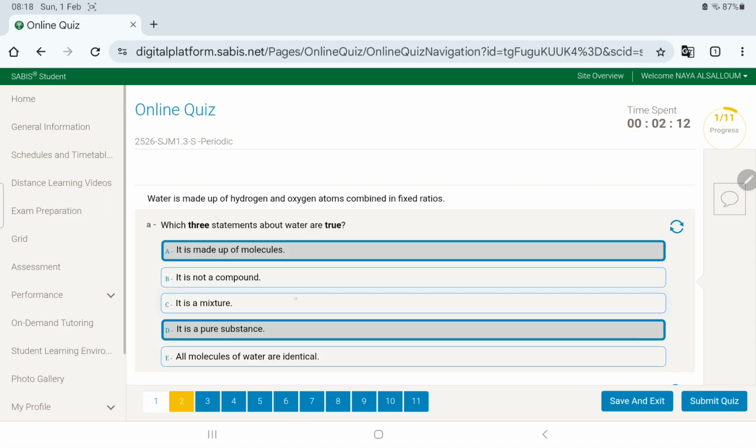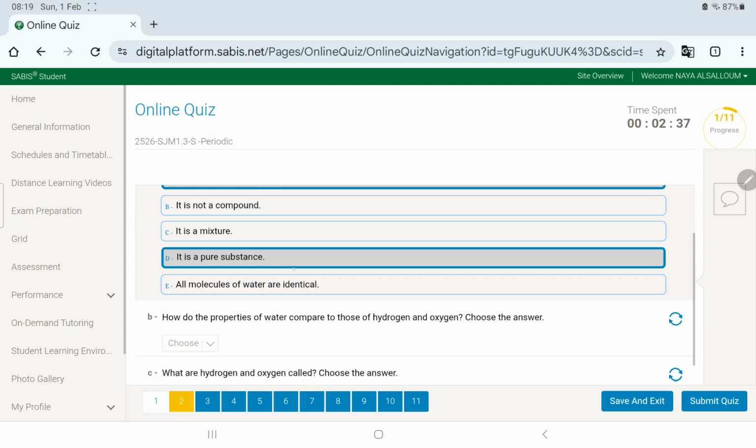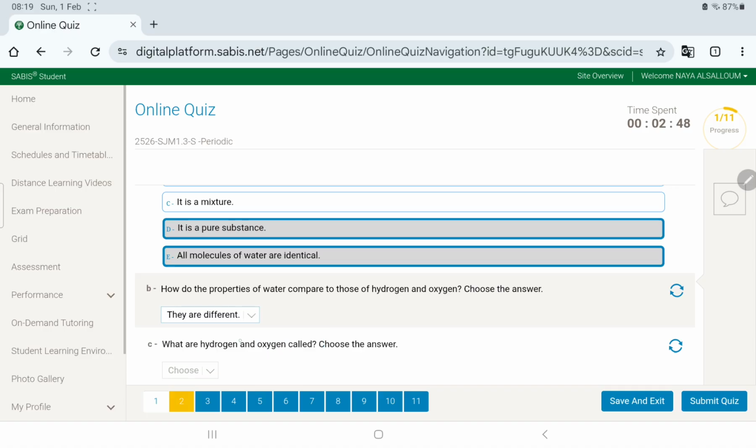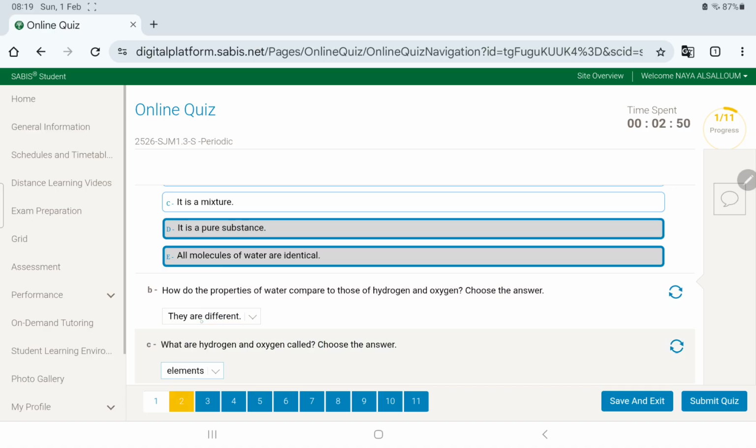Now you might say that it's a mixture because it's made of hydrogen and oxygen, right? But hydrogen and oxygen are joined by chemical bonds. See? Let's say those two are hydrogen and this one's oxygen. Those things right here are called chemical bonds, okay? But the definition of a mixture is that they're not joined by chemical bonds. So all molecules of water are identical. Now those two are just a repetition of the previous questions. Water, hydrogen, oxygen, their properties are different. And hydrogen and oxygen are both elements.